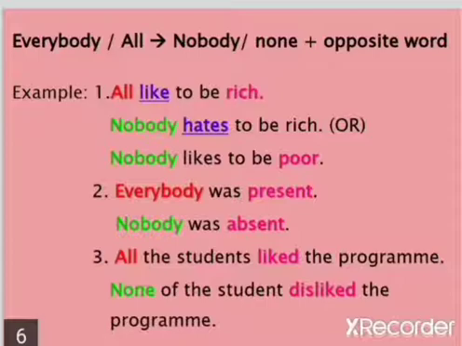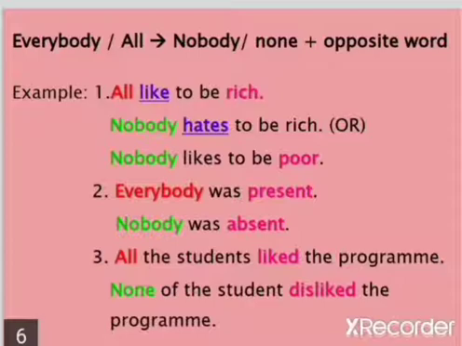We can transform this sentence as nobody hates to be rich. So we replace the word all by nobody and like is changed to hates. Or we can change this sentence as nobody likes to be poor.